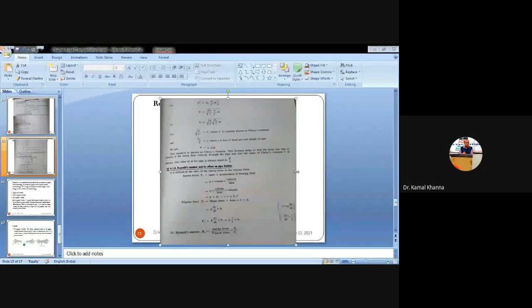So C becomes equal to the constant of Chadwick. We can write square root of W by square root of F dash as C, that is Chadwick's constant, and I, that is the loss of head per unit length of the pipe, is HF by L.